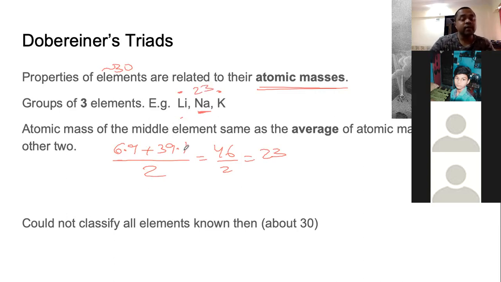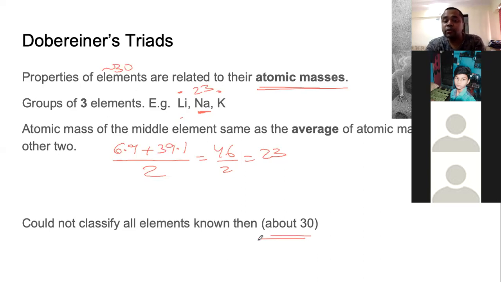Using this logic, he grouped 3 elements in each of the groups. And he realized that when he did that, the properties of the elements in each group had some similarities. So he thought that this is how we may classify all the elements. Unfortunately, he could not classify all the elements. At that point in time, around 30 elements were known.